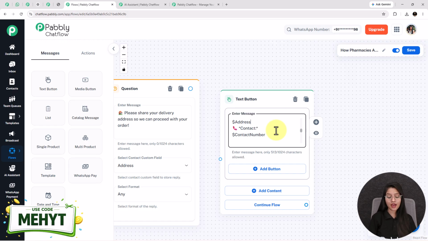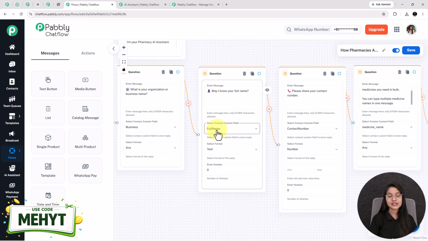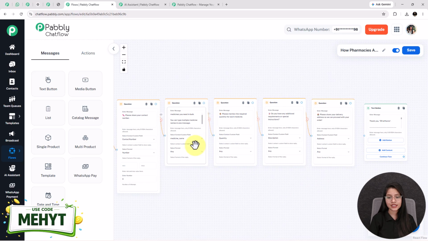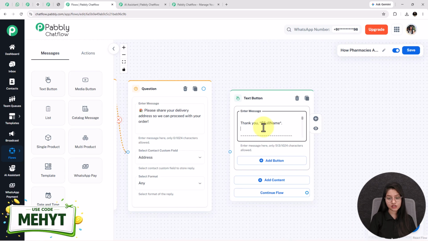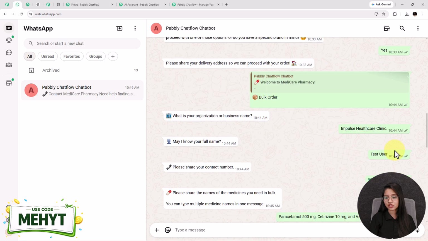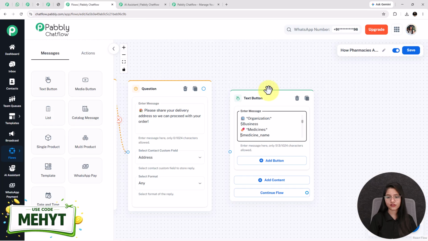As you can see, I have used the dollar symbol before some fields because it is a contact custom field symbol, and with the help of this symbol only the customer provided input will come. See, here in this system, whenever the customer shares their full name, then with the help of this contact custom field full name, the bot will capture the customer provided response and mention their specific name in this place. It is only made possible with the help of all the contact custom fields that I have selected in each of these nodes, as well as with this dollar symbol. In real time, as soon as I have shared my full name as a test user here, that will automatically mention the test user after the thank you. So this is how contact custom fields work.